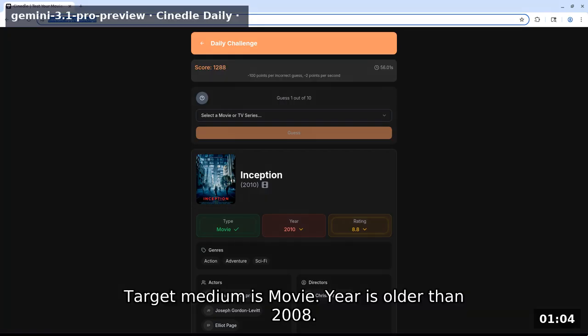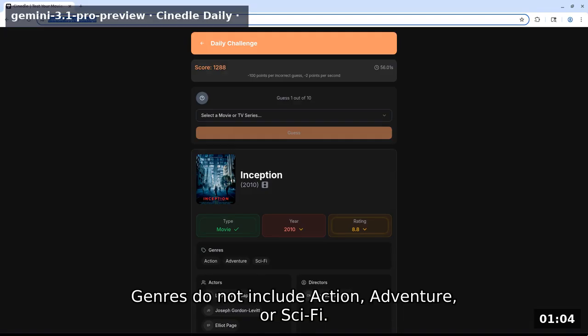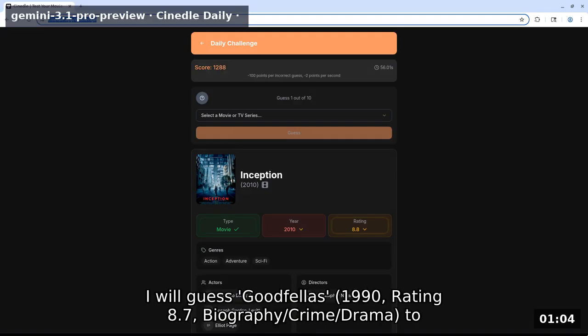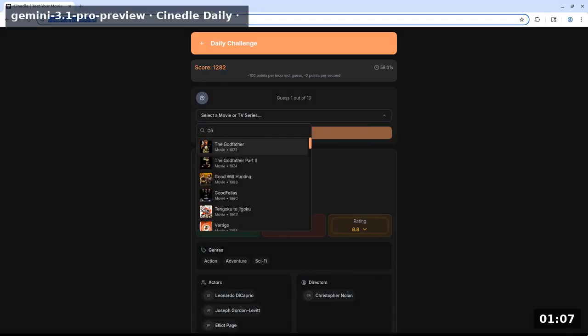Target medium is movie. Year is older than 2008. Rating is between 8.3 and 8.7. Genres do not include action, adventure, or sci-fi. I will guess Goodfellas 1990, rating 8.7, biography/crime/drama to test these genres and an older year.